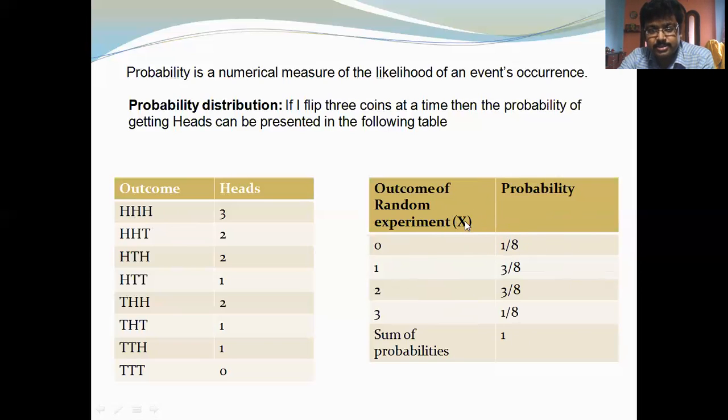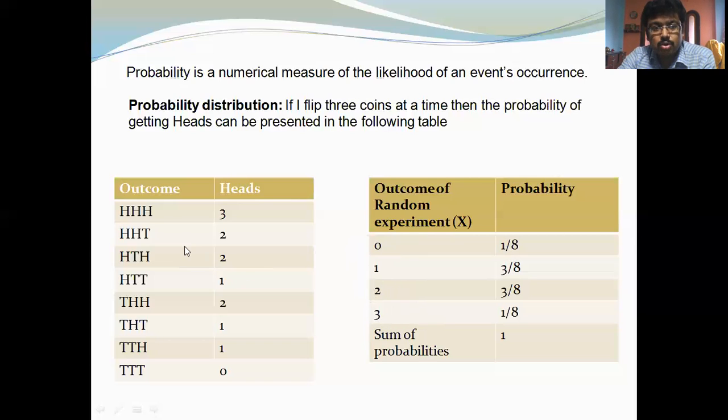The number of heads may be 0, 1, 2, or 3. Three means three heads at a time when you flip three coins at a time.